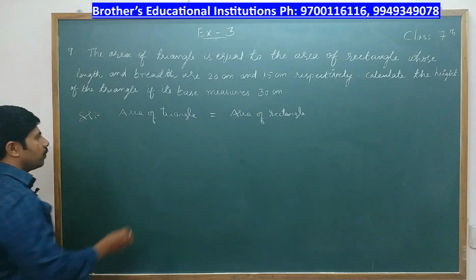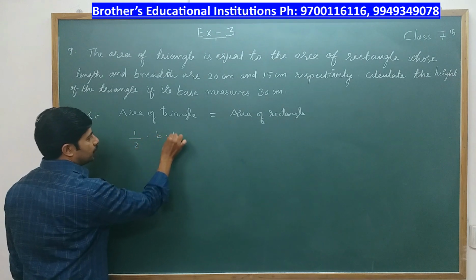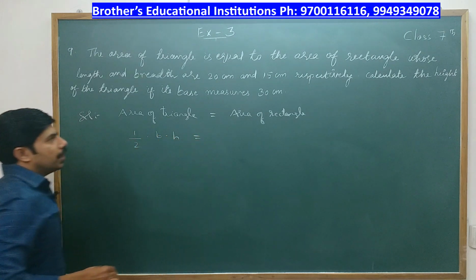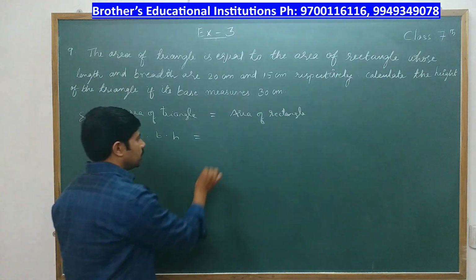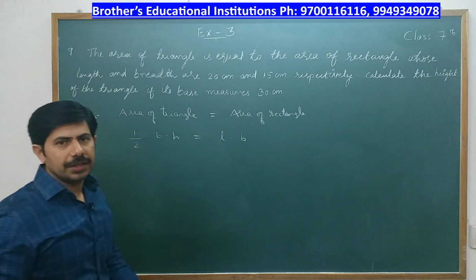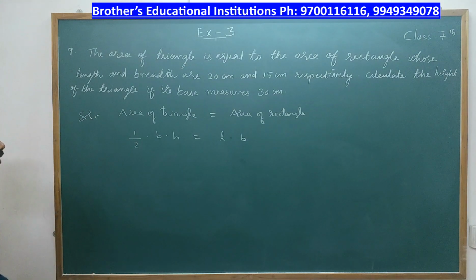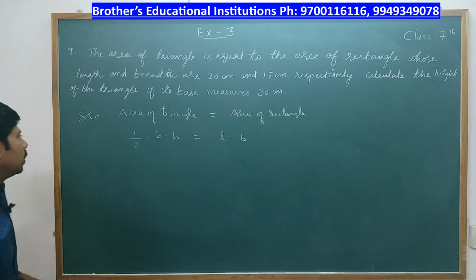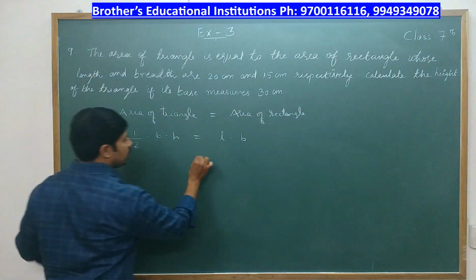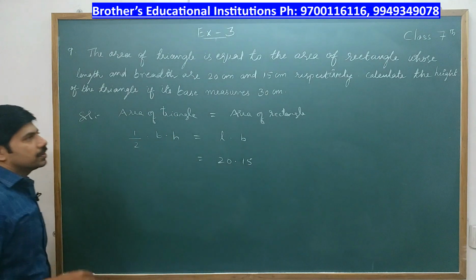Now what is area of triangle? It is nothing but half into base into height is equal to area of rectangle, which is nothing but length into breadth. Now in this one, they have given the length and breadth. Length is 20 and breadth is 15 centimeters.